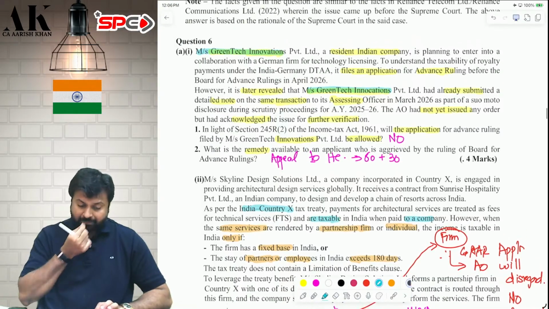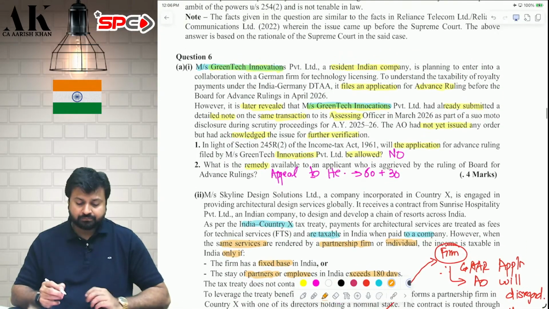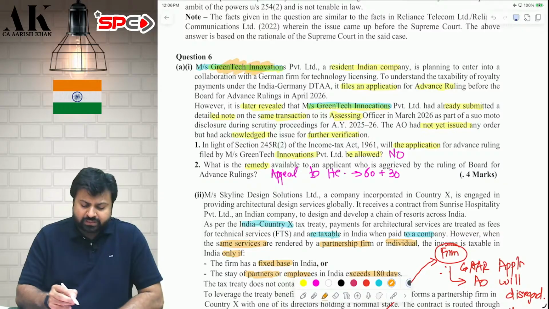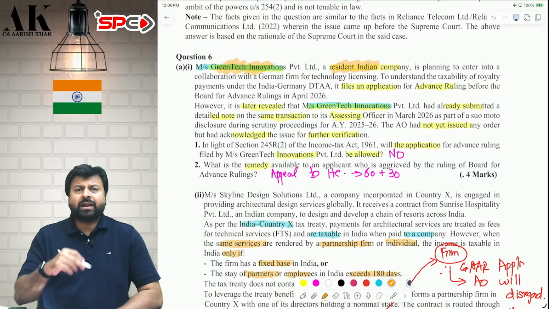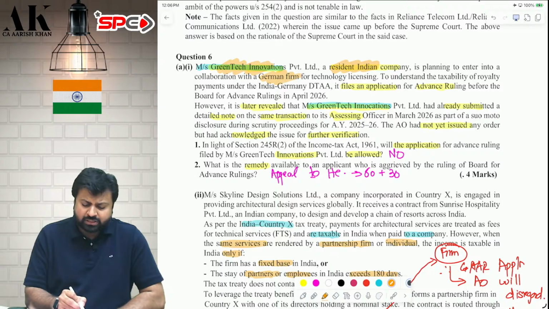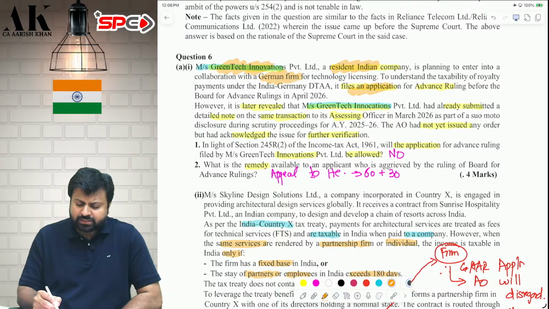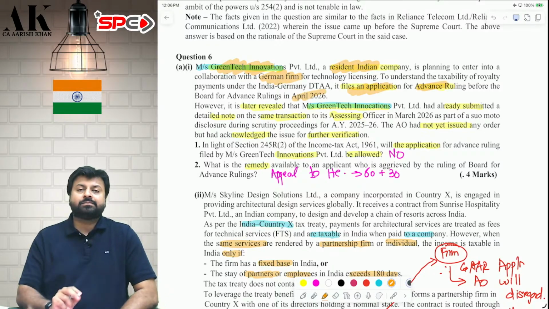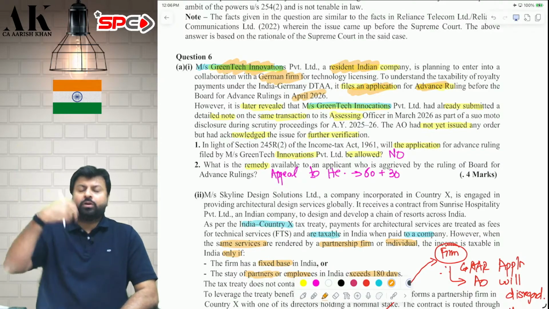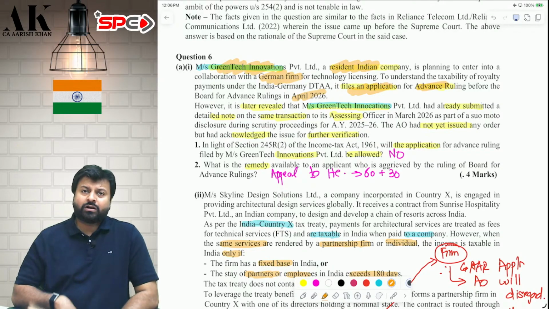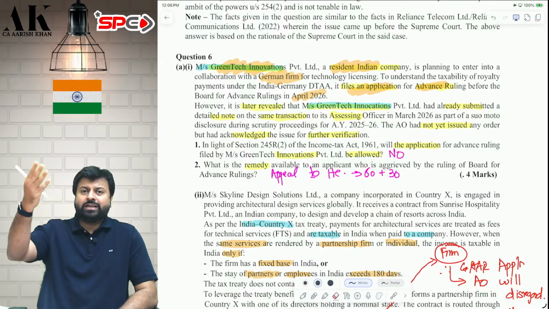Next question. Again, a good question. Green Tech Innovation is a resident company. They are planning to enter into some collaboration with a German company. For that, they filed an application for advance ruling in April 26. So an Indian company wants to enter into collaboration with a foreign German company. For that, they have made an application to the board for advance ruling in April 26.